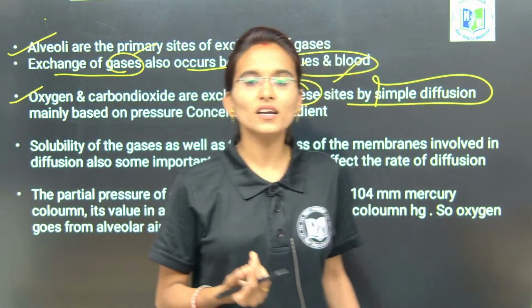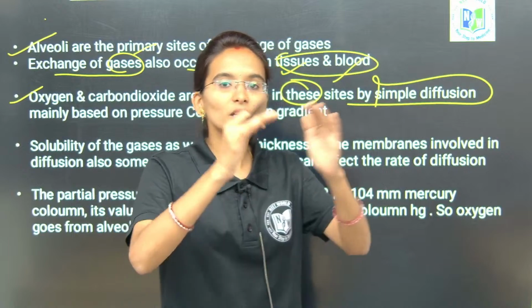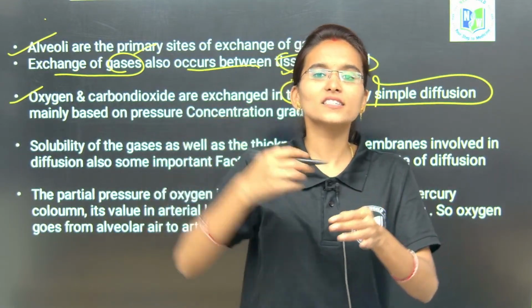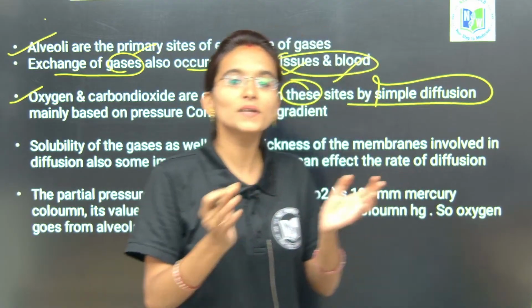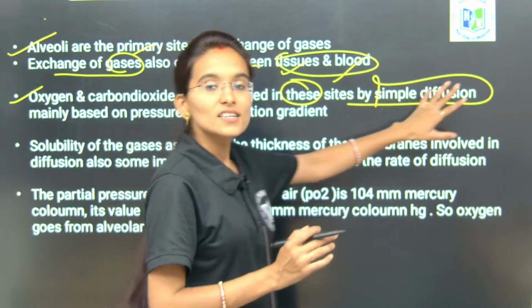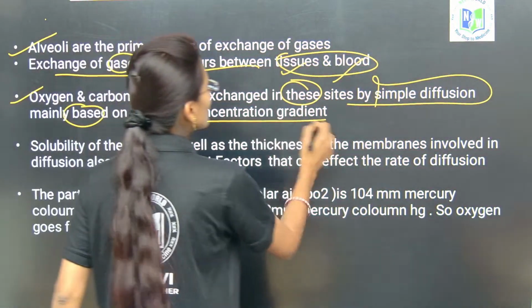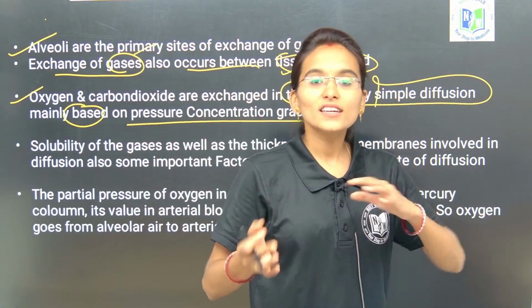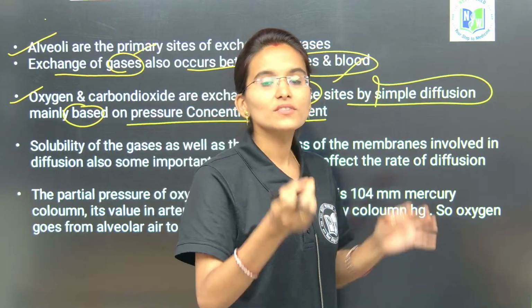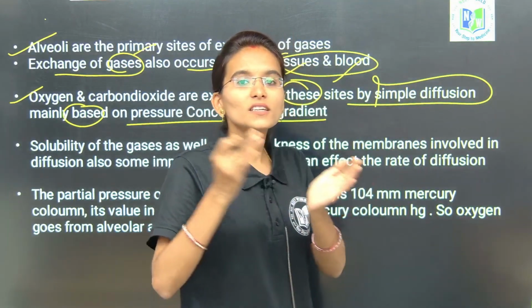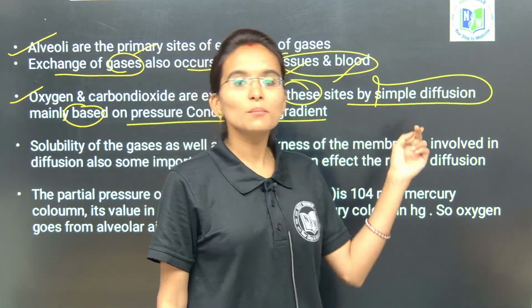And if you remember, I have also told you that the main characteristic of a respiratory organ is that the surface area has to be large, and it has to be continuously surrounded with blood vessels and capillaries. Then only the exchange of gases takes place very easily, by simple diffusion. And next, it is mainly based on the pressure concentration gradient. The exchange of gases depends on the pressure only. If the pressure is more, then only it is transferred and delivered to the tissues and blood by simple diffusion.